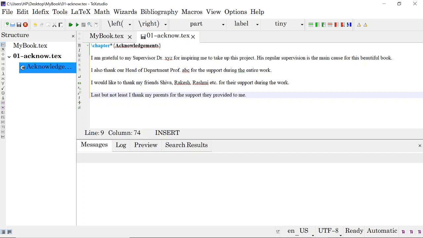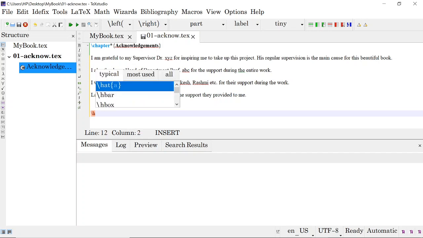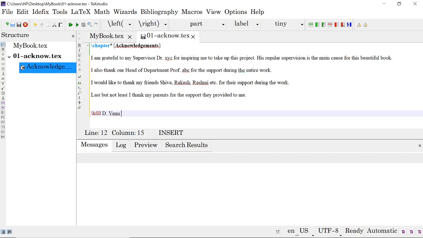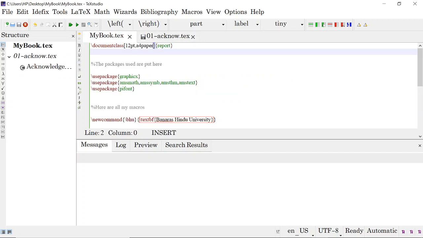We print all these things. Suppose you want to put a date here. Put date, May, and the name Venugopal. Now I will call this in my book.tex.